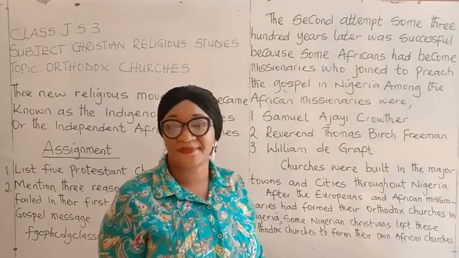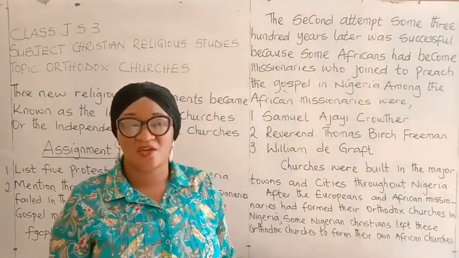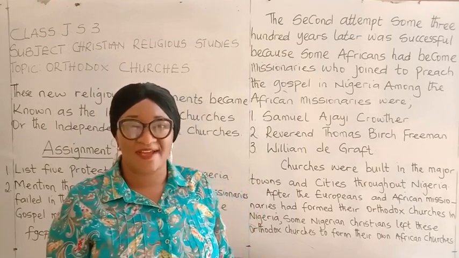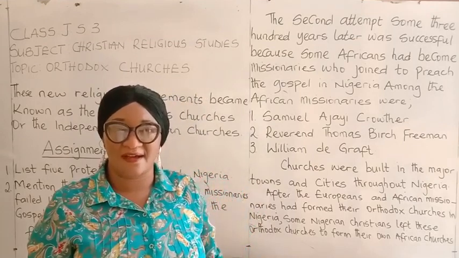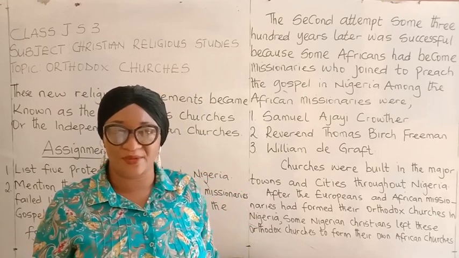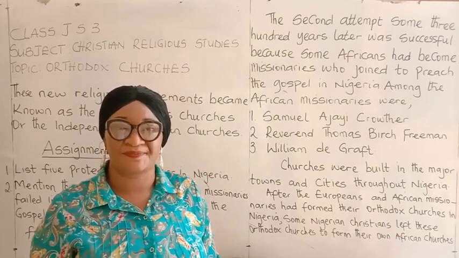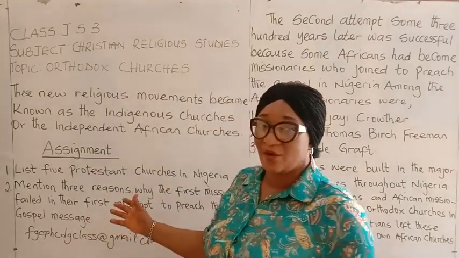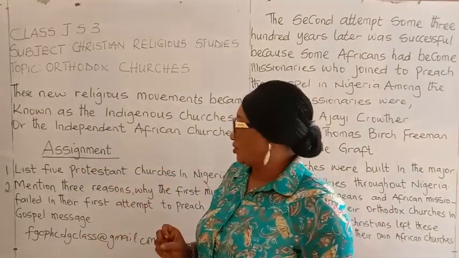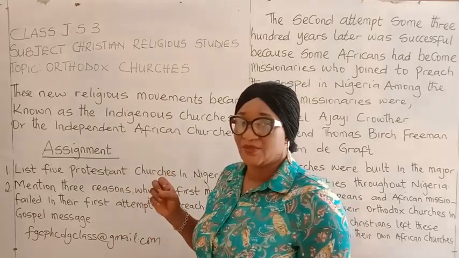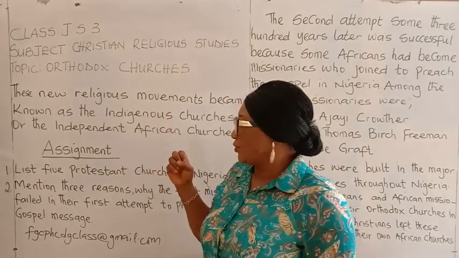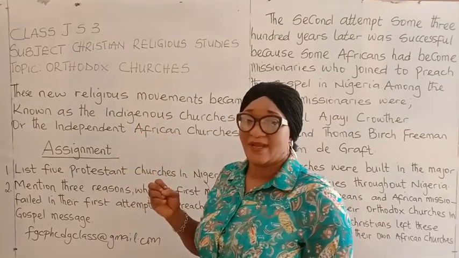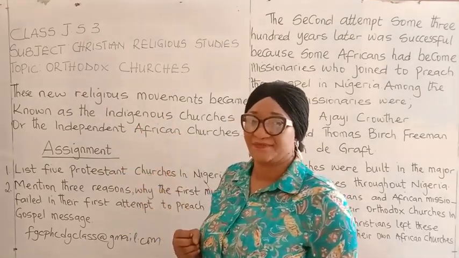All right, at this point, we've come to the end of our lesson and we've tried at least to cover our objectives stated here on the board. Now, we have assignments here on the board. You sit down, you look into your notes, and then you write your assignments. Let's know if our objectives were actually achieved.